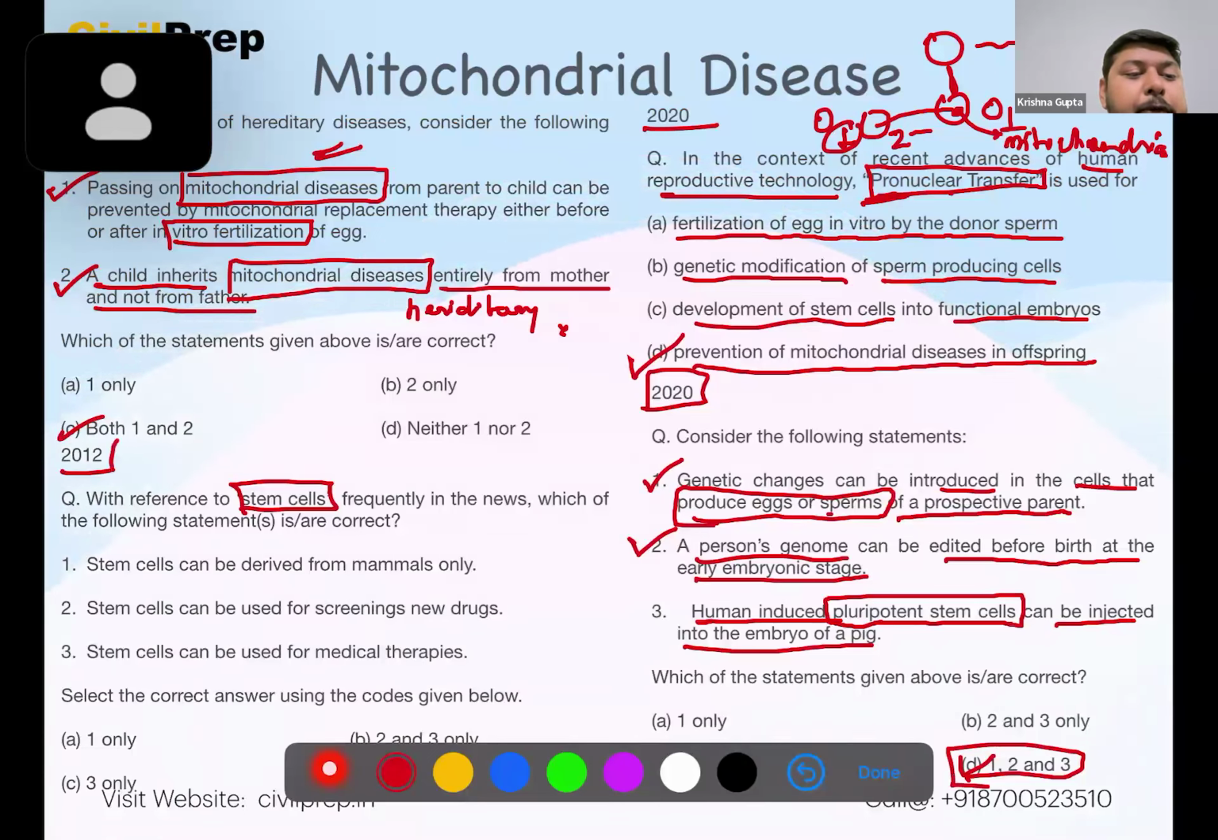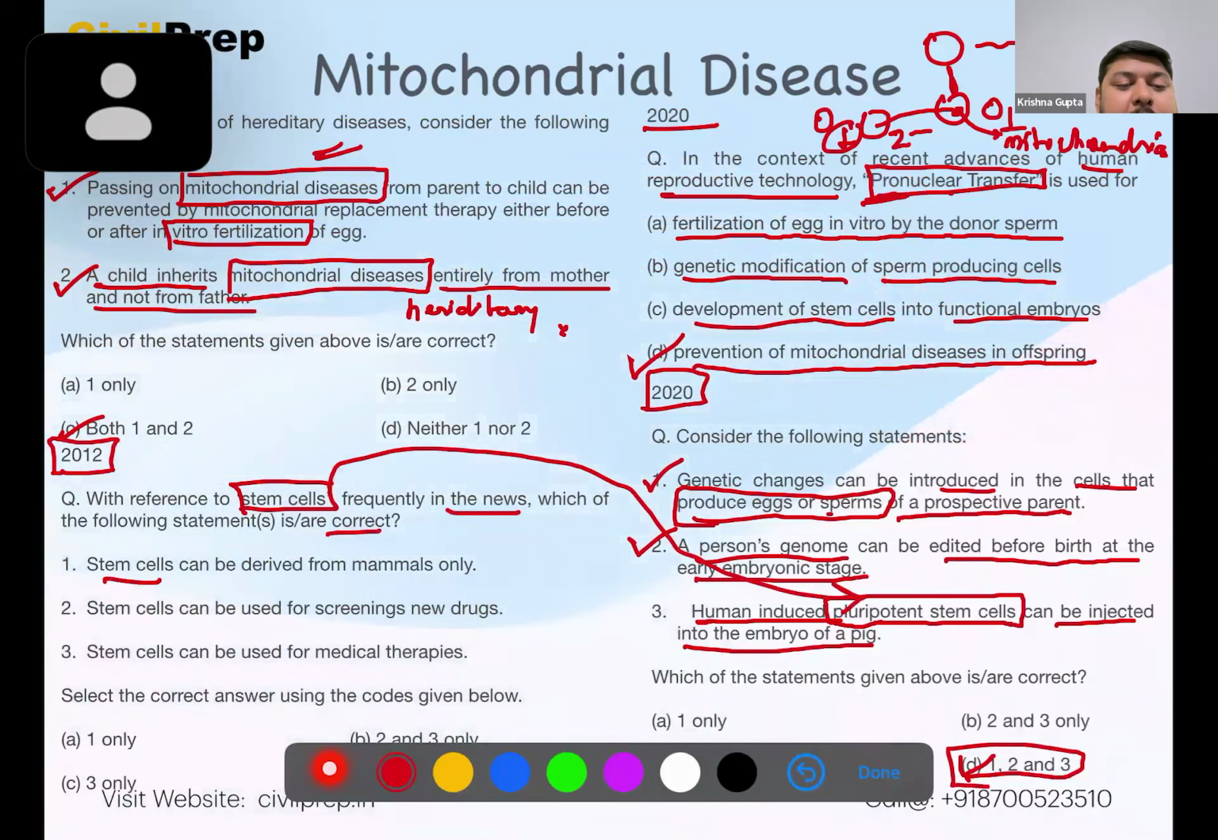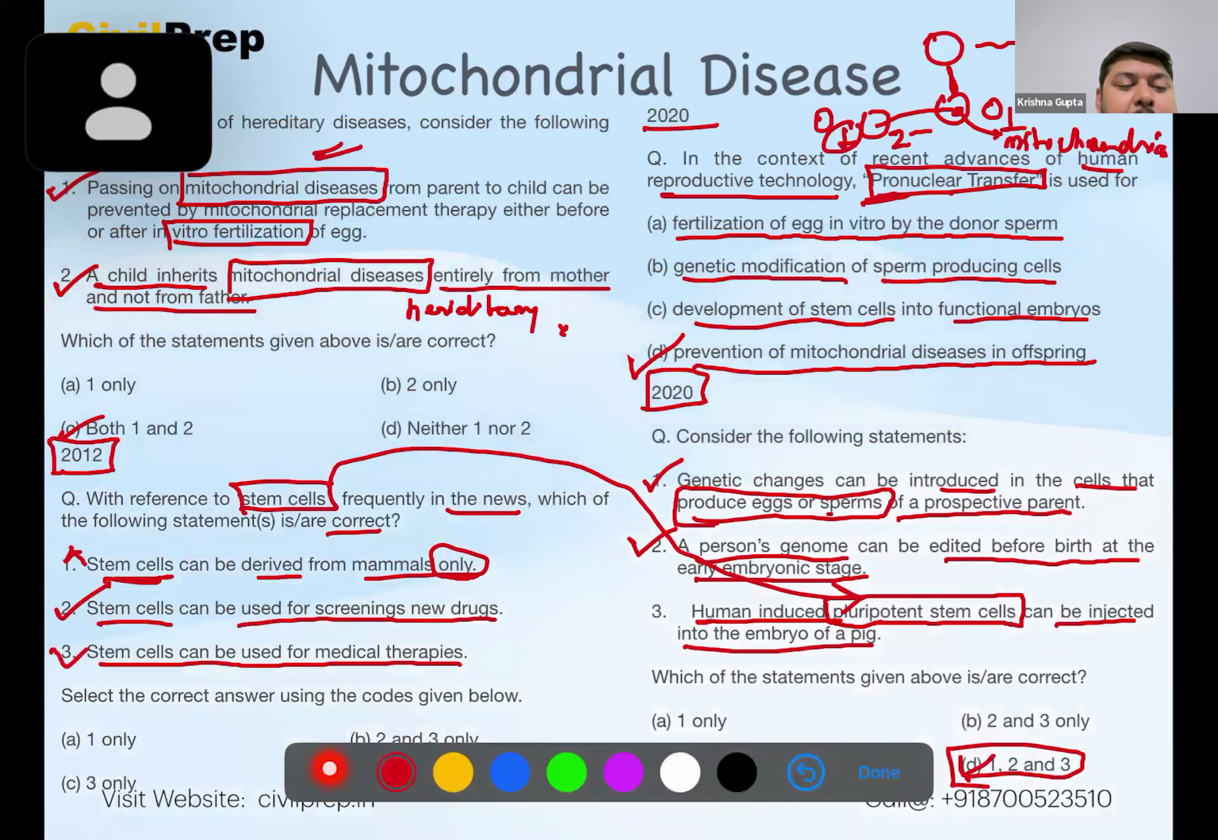Now, moving to the question of 2012. Here we see that with reference to the stem cells, the same kind of stem cells are also specified in the 2020 question. Frequently in news, which of the following statements are correct here? Stem cells can be derived from mammals only. Okay, so this is one statement. Stem cells can be used for screening new drugs. Stem cells can be used for medical therapies. Now, mammals only is not a correct statement here. Stem cells can be used for screening new drugs. Yes, this is correct. And it can be used for medical therapies. So here we see that B, option 2 and 3, is the correct answer for this question.